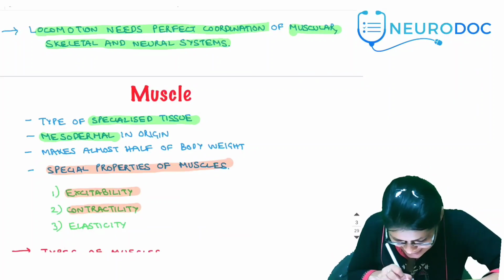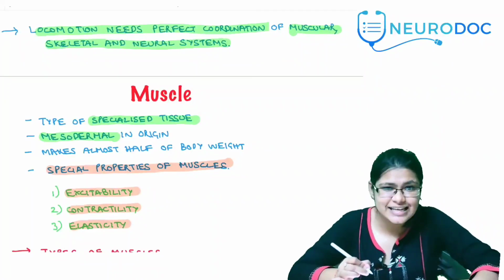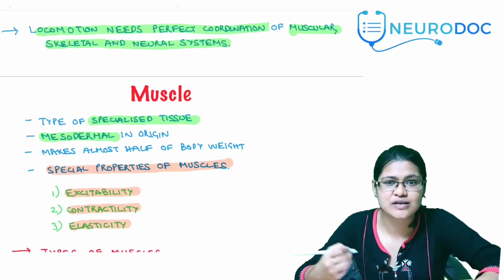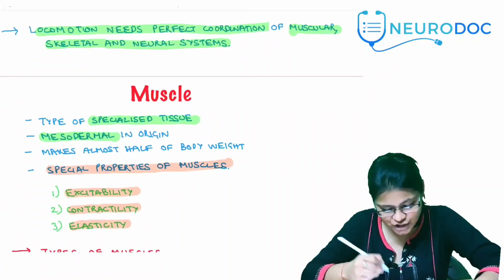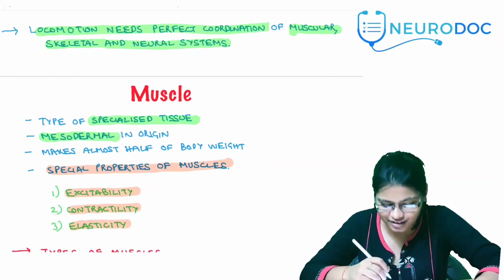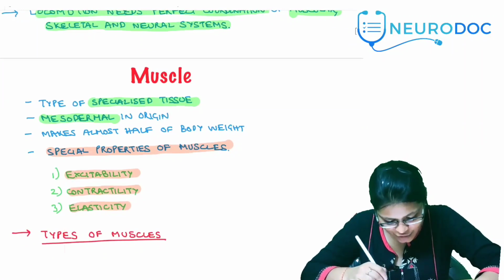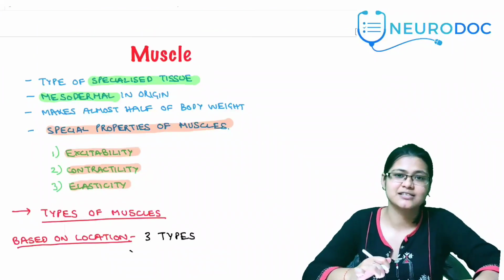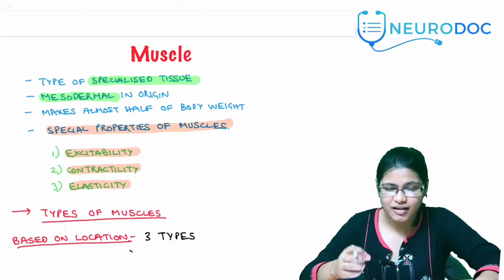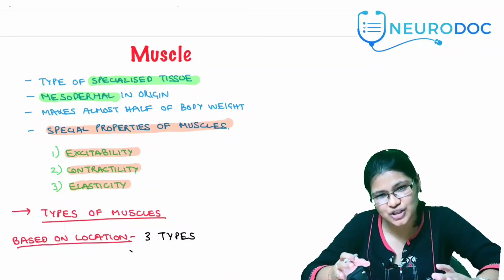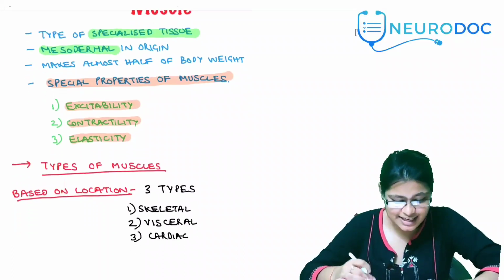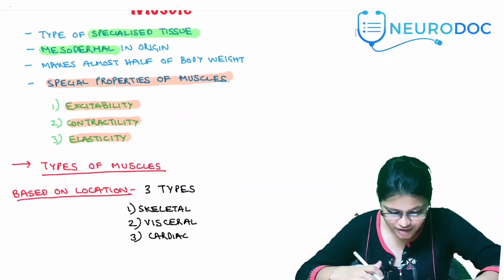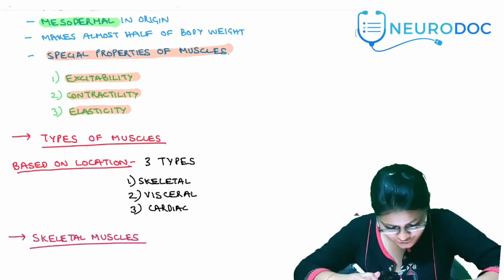excitability, contractility, and elasticity. Excitable, as when it gets a stimulus, a nerve stimulus, the muscles can excite. And in response to that excitation and stimulus, what do they do? They contract. So that is excitability and contractility. Now what is elasticity? That means the muscles, after contraction, can come back to their original size and shape. That is excitability, contractility, and elasticity. We will study a lot of this in more detail further.